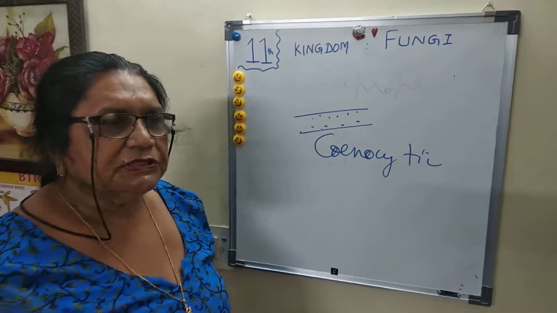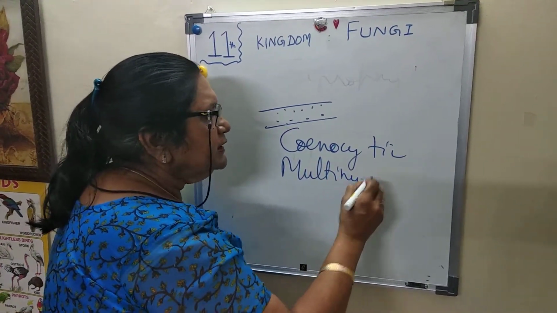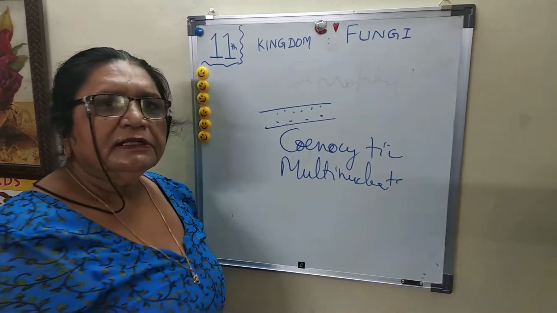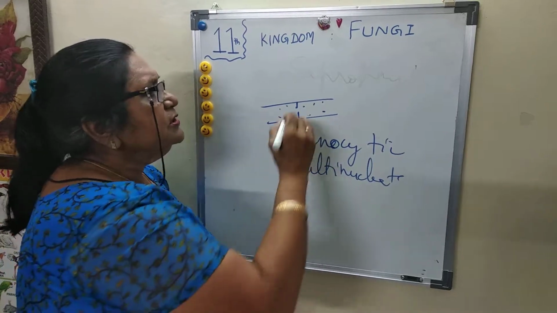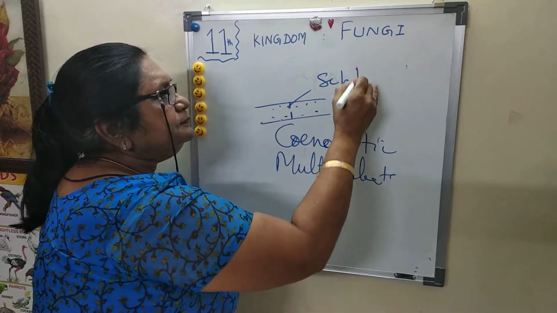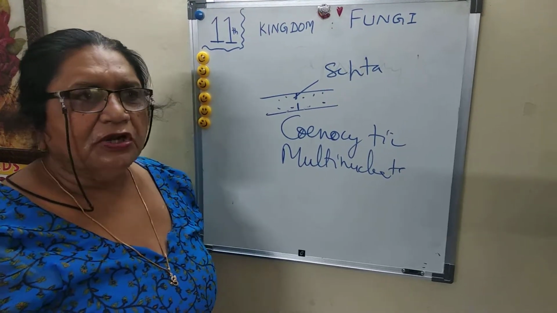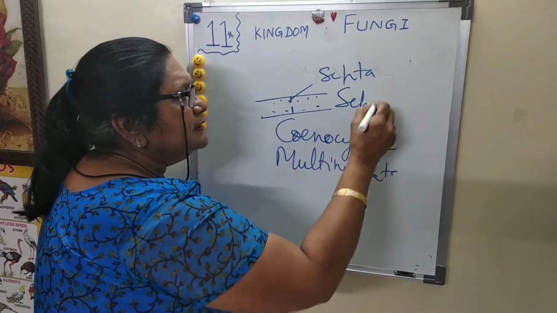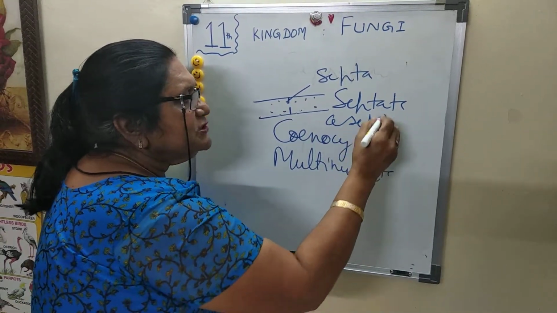Coenocytic means multinucleate. The hyphae may have structures called septa. If they have septa, it is called septate fungi; if they are without septa, it is called aseptate fungi.